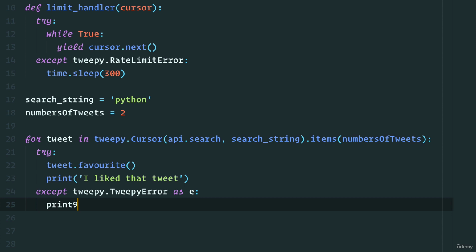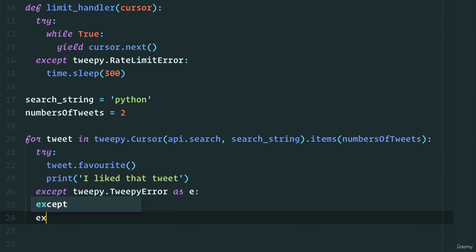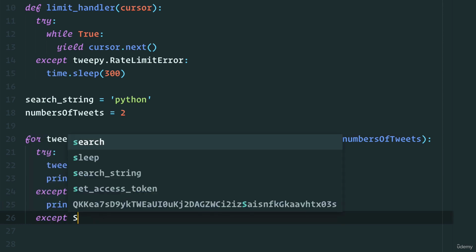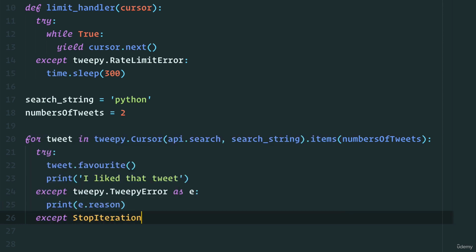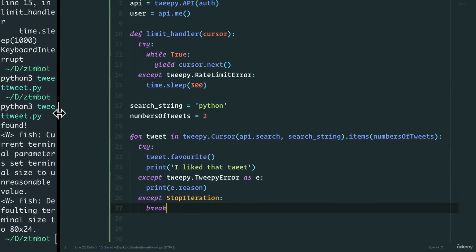And in here, we'll just print the reason for the error. And then finally, if we get any StopIteration errors, in that case, we can just break out of the loop. So let's save this and see if this works.